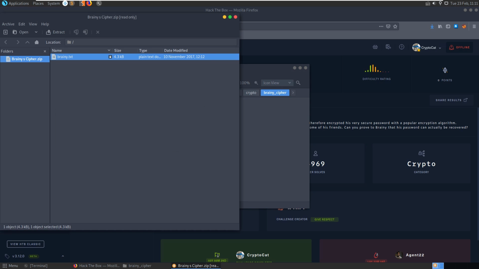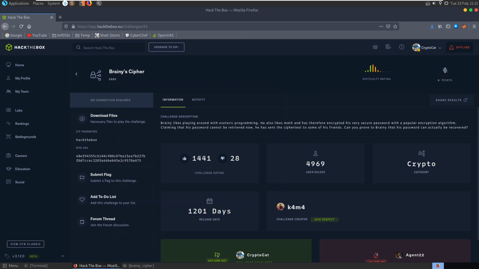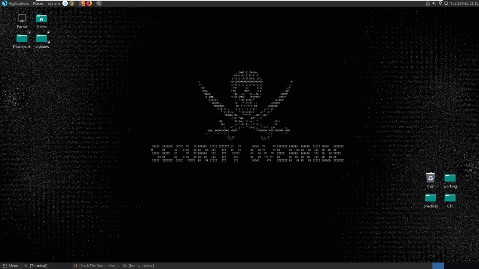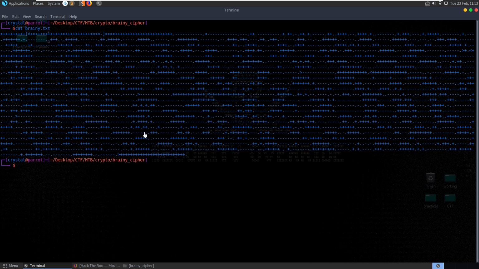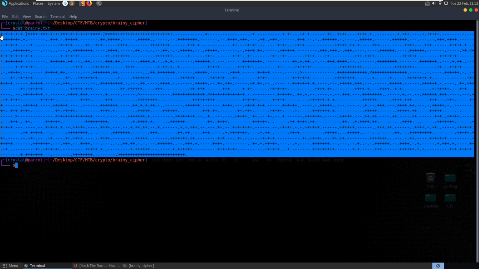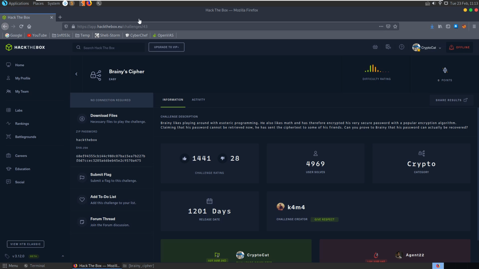Let's take a copy of the file called brainy.txt and let's do some basic checks. If we just print the file out first of all, we see that we have a file which consists of dashes, dots, pluses, and square and angular brackets. If you haven't seen this before, this is quite instantly recognizable as a language called brainfuck.